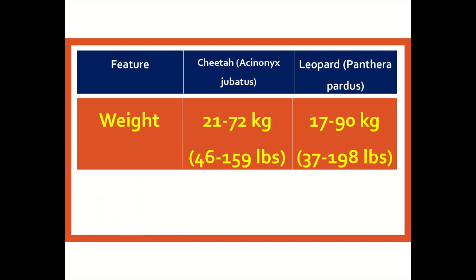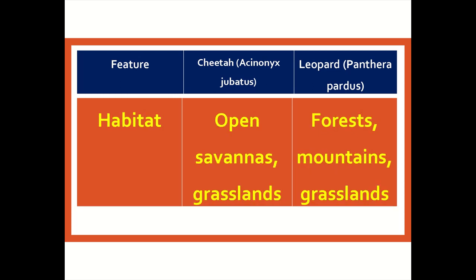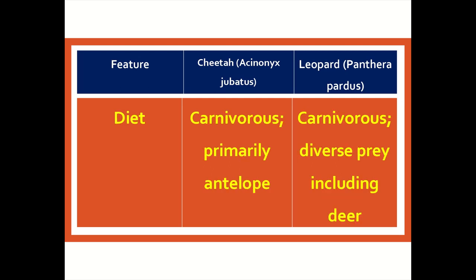Weight of cheetah is 21 to 72 kilograms, 46 to 159 pounds, and leopard is 17 to 90 kilograms, 37 to 198 pounds. Habitat of cheetah is open savannas, grasslands, and leopard is forests, mountains, grasslands. Diet of cheetah is carnivorous, primarily antelope, and leopard is carnivorous, diverse prey including deer.